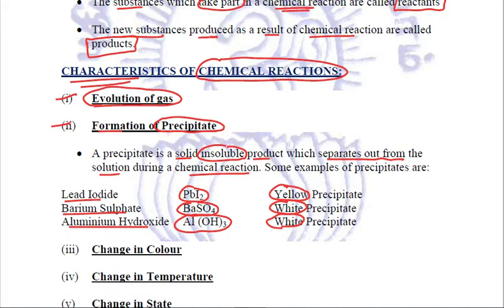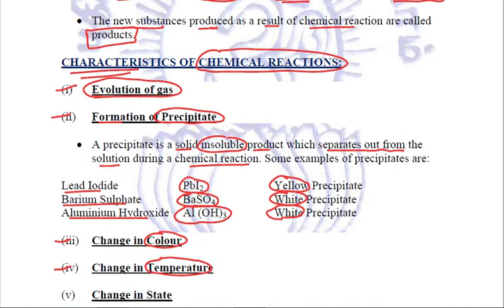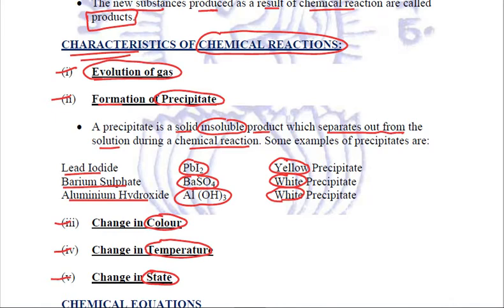Fine. If there is a change in color taking place, then also it is only possible when some chemical reaction is taking place. Change in temperature is also due to some chemical reaction. Change in state also involves some chemical reaction.